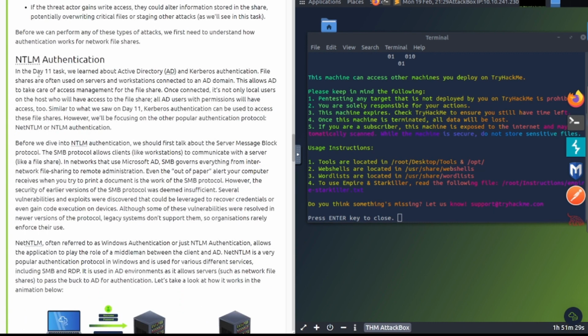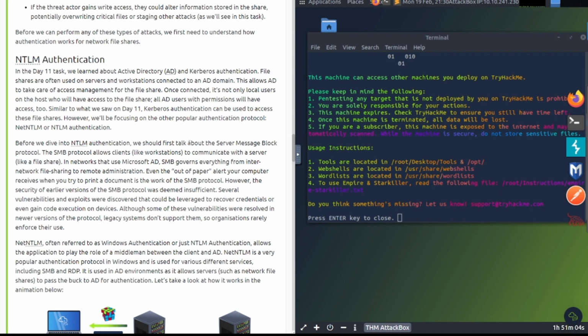It says NTLM authentication. In the day 11 task, we learned about AD and Kerberos authentication. File shares are often used on servers and workstations connected to an AD domain. This allows AD to take care of access management for the file shares. Once connected, it's not only local users on the host who have access to the file shares. All AD users with permissions will have access too. Similarly, we saw on day 11, Kerberos authentication can be used to access these file shares.